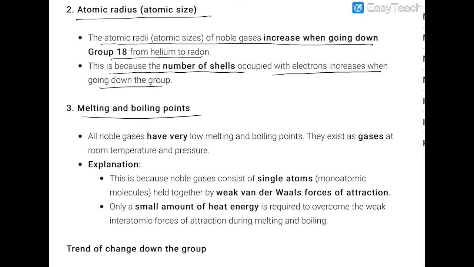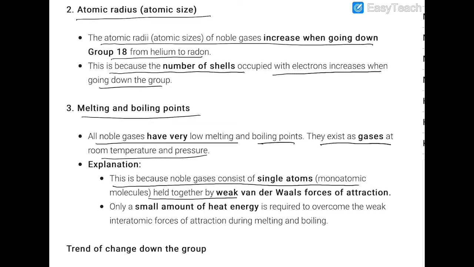Melting point and boiling point. All the noble gases have low melting points and boiling points. They exist as gases at room temperature and pressure. I am repeating once more, they exist as gases. This is because noble gases consist of single atoms, that is, they are monatomic, and they are held together by weak van der Waals forces of attraction. Only a very small amount of heat energy is required to overcome the weak van der Waals forces of attraction during melting and boiling in the case of noble gases. In fact, all noble gases are gases.